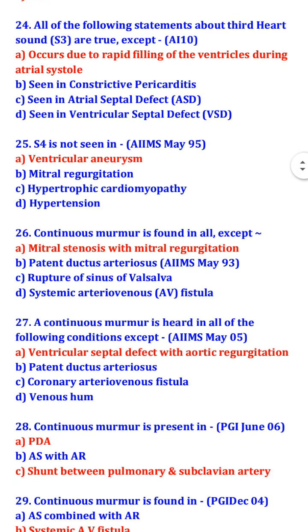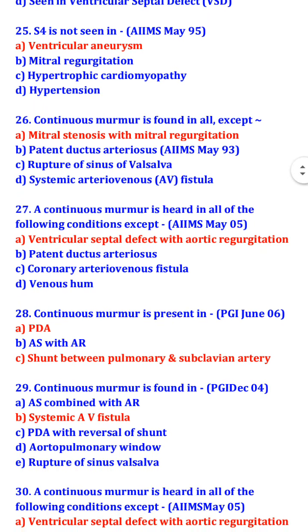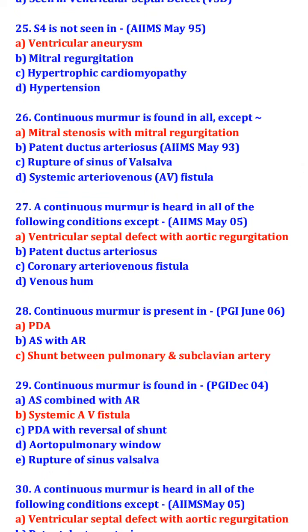Continuous murmur is found in all except mitral stenosis with mitral regurgitation. So continuous murmur is found in patent ductus arteriosus, rupture of sinus of Valsalva and systemic arteriovenous AV fistula. A continuous murmur is heard in all of the following conditions except ventricular septal defect with aortic regurgitation. Continuous murmur is heard in patent ductus arteriosus, coronary arteriovenous fistula, and venous hum.